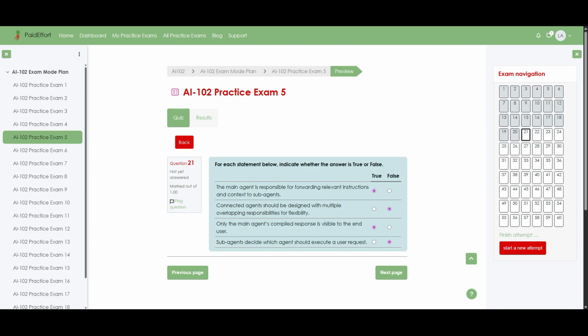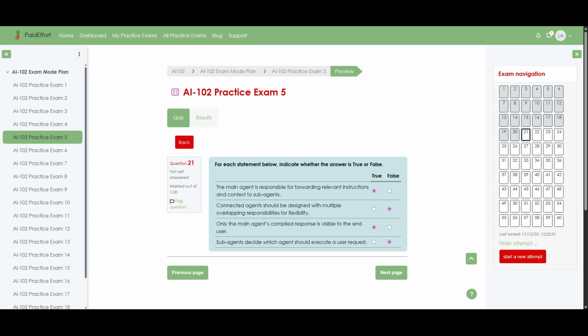First, the main agent really is responsible for forwarding instructions and context to subagents, because it orchestrates the workflow and gives each specialist agent the information it needs to perform its task. So that statement is true. However, connected agents should not be designed with overlapping responsibilities. Instead, each subagent should have a single, clear responsibility so the system stays maintainable and reusable, which makes the second statement false. Furthermore, end users typically see only the final compiled response that the main agent assembles from the various subagent outputs, rather than raw intermediate messages, so the third statement is true.